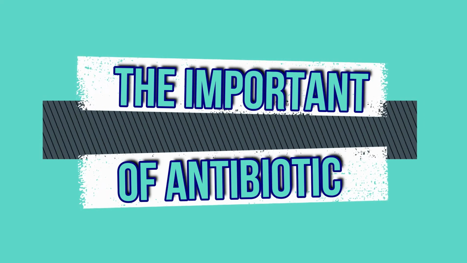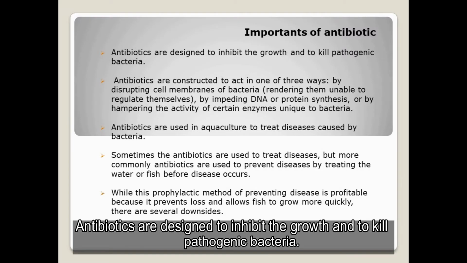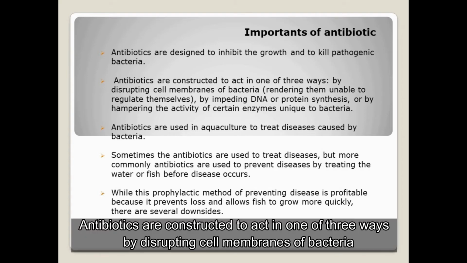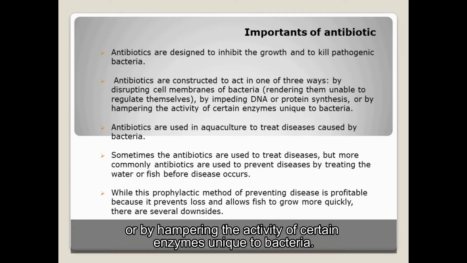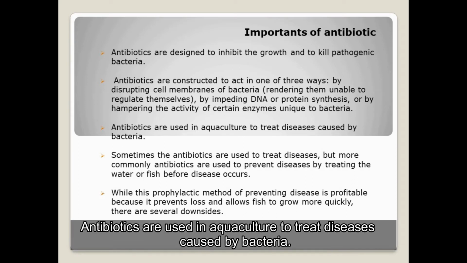The importance of antibiotics. Antibiotics are designed to inhibit the growth and to kill pathogenic bacteria. Antibiotics are constructed to act in one of three ways: by disrupting cell membranes of bacteria, rendering them unable to regulate themselves, by impeding DNA or protein synthesis, or by hampering the activity of certain enzymes unique to bacteria. Antibiotics are used in aquaculture to treat diseases caused by bacteria.